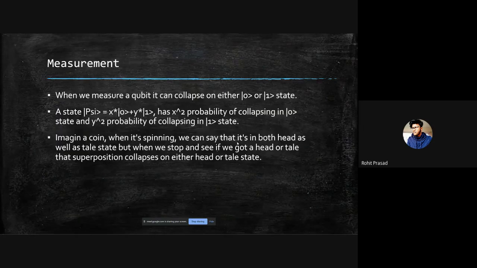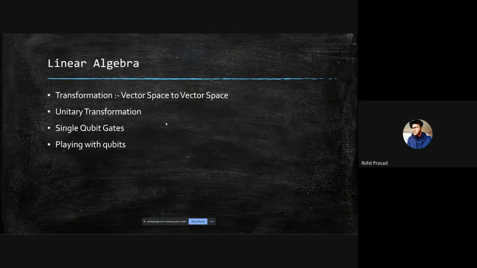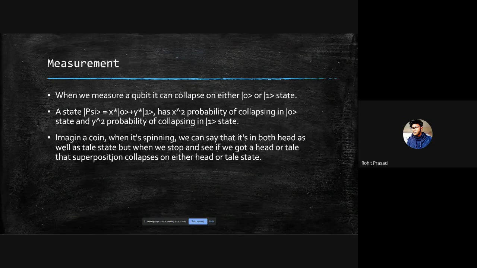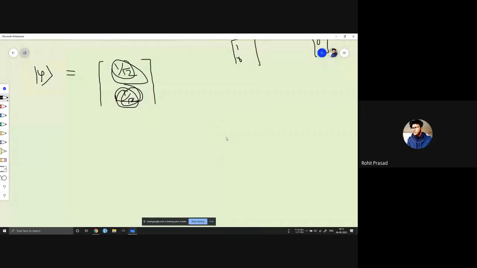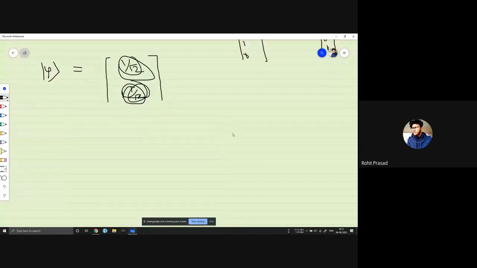Okay, linear algebra. I forgot about that thing. Just to visualize how this works, let's see a physical example.